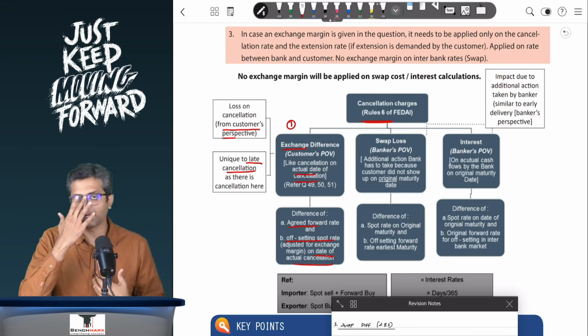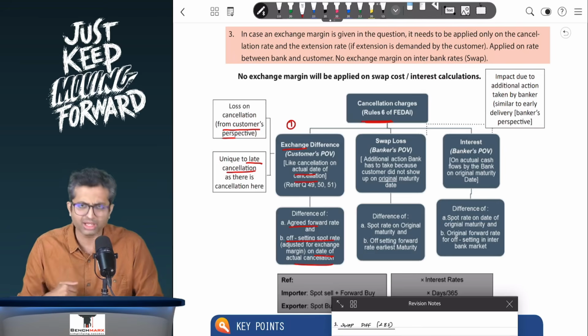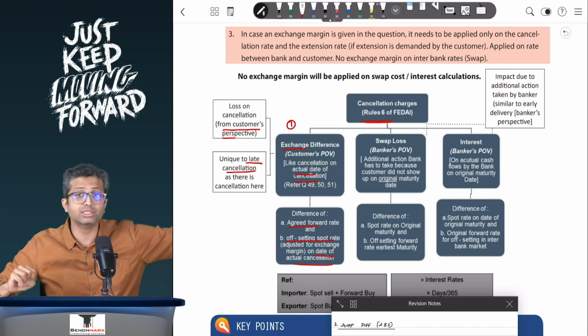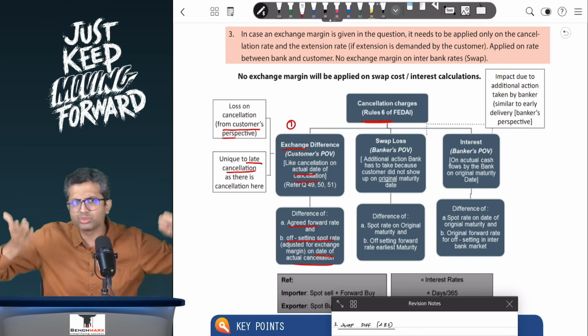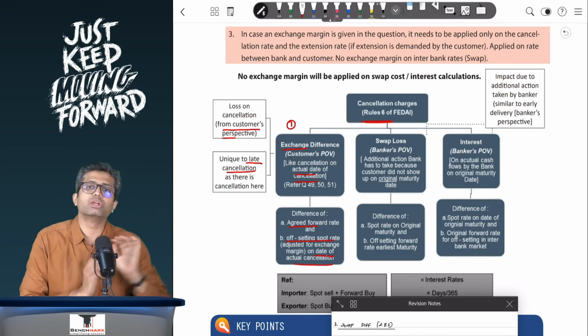Like for example, if you as an importer would have entered into a forward contract to buy the dollars from the bank on 10th of June, the banker would have entered into another contract whereby they would have bought those dollars, which they can give to you. Importer is going to buy, so the banker is going to sell. But the banker would have entered into another contract.